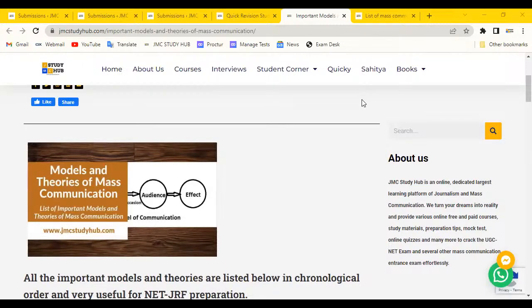If you enter in the top 10, definitely, I'm assuring you, promising you, that you will crack whatever you think. जो भी आप सोचें, चाहे the NET हो, चाहे वो आपका JRF हो, right? You are going to crack it. So try to enter in the top 10 batch.